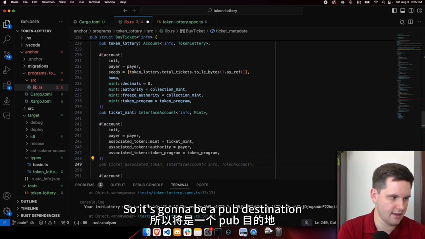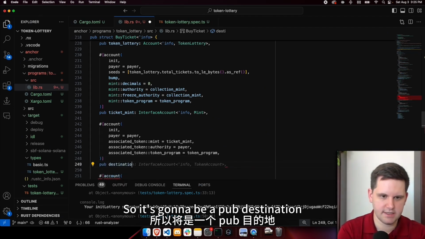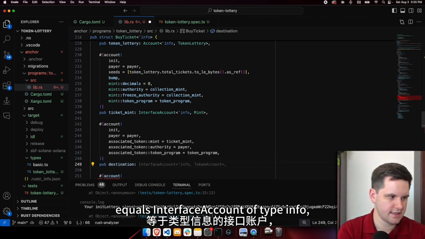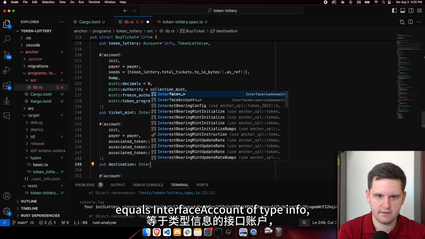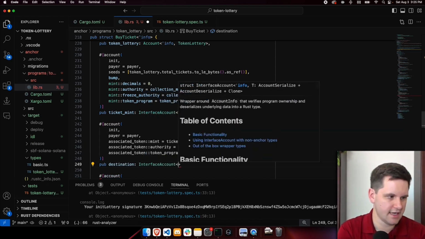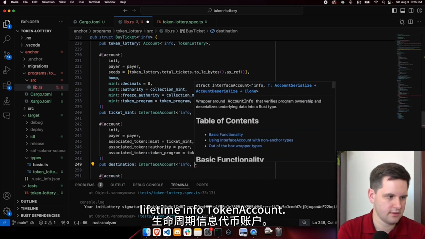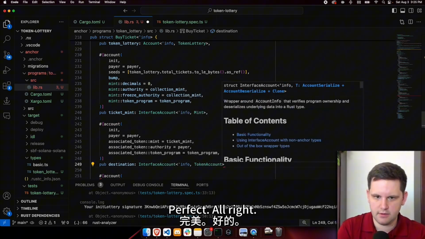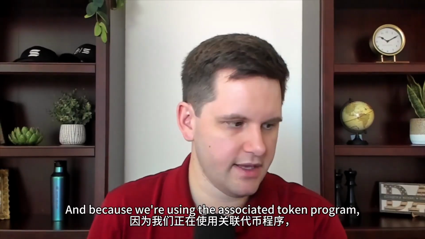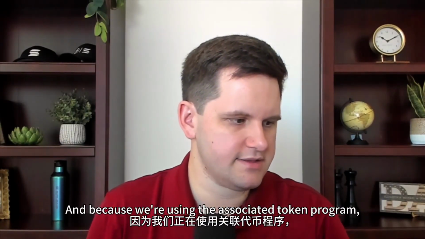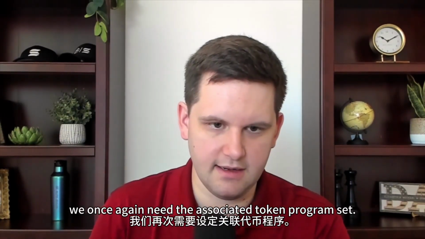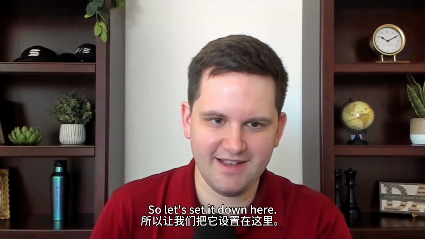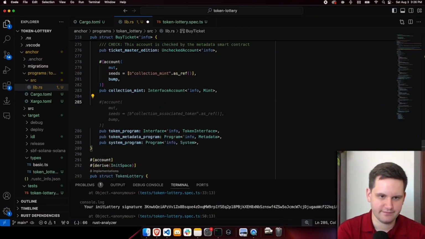So it's going to be a pub destination equals interface account of type info, lifetime info token account. Perfect. All right, and because we're using the associated token program, we once again need the associated token program set. So let's set it down here.